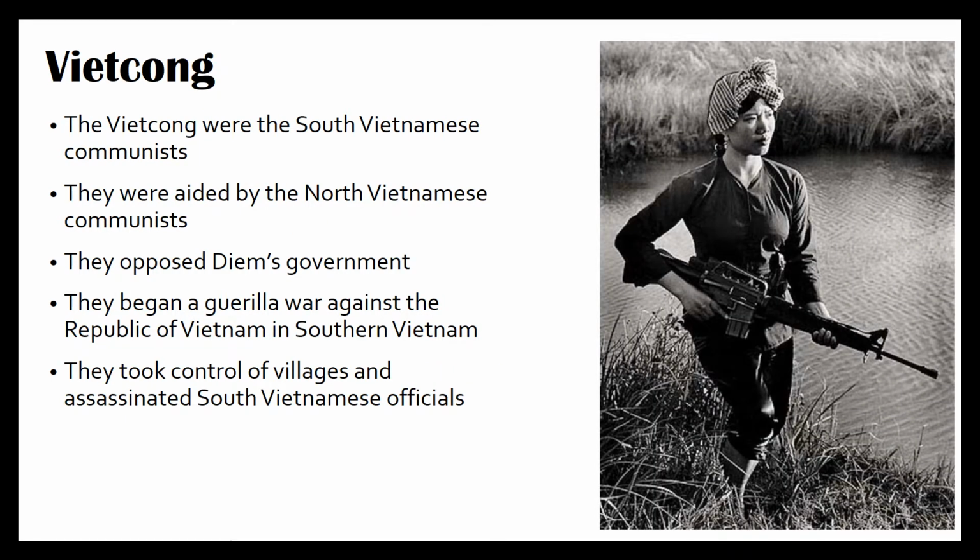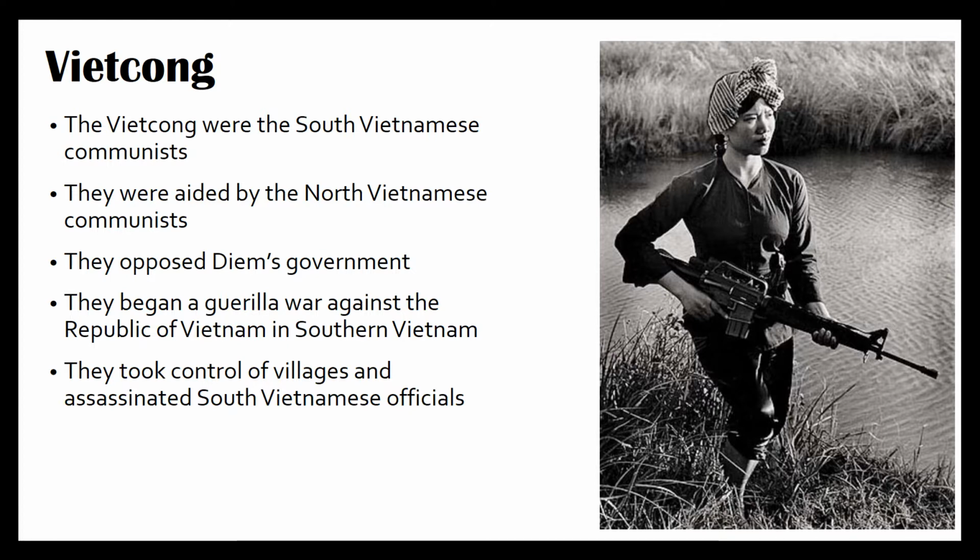Viet Cong. The Viet Cong were the South Vietnamese communists. They were aided by the North Vietnamese communists. They opposed Diem's government. They began a guerrilla war against the Republic of Vietnam and southern Vietnam. They took control of villages and assassinated South Vietnamese officials.